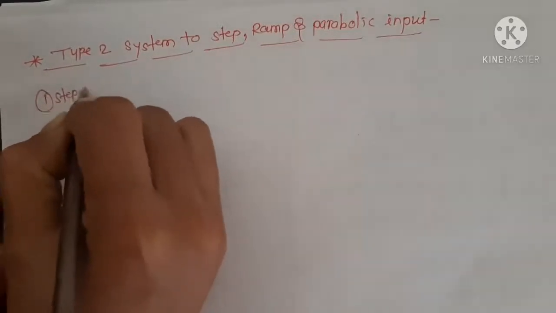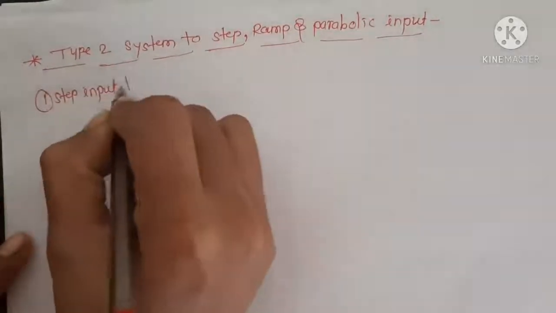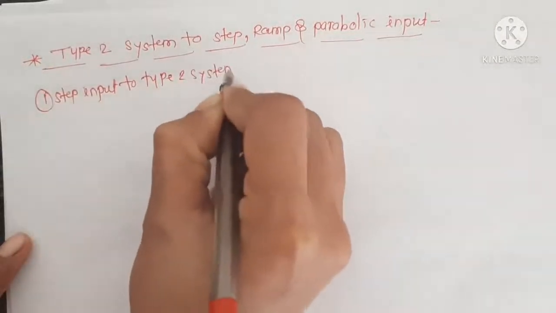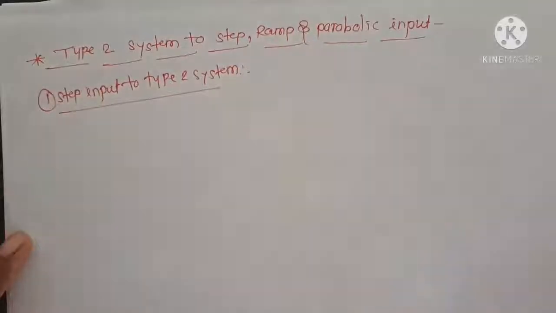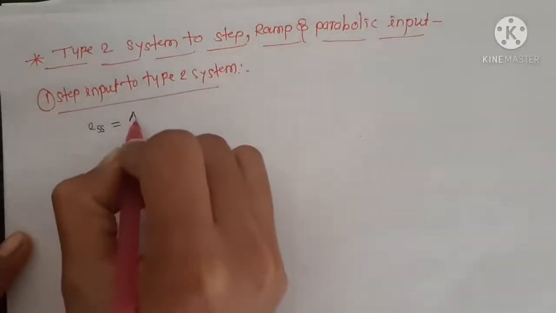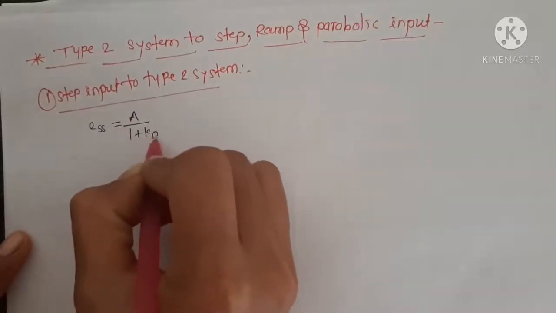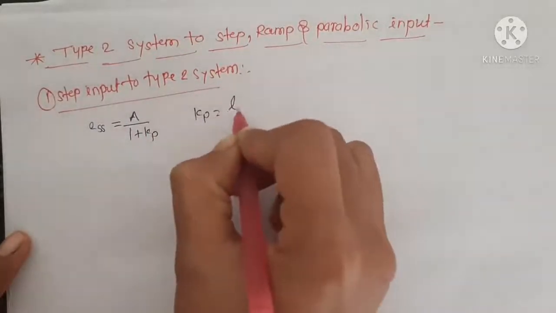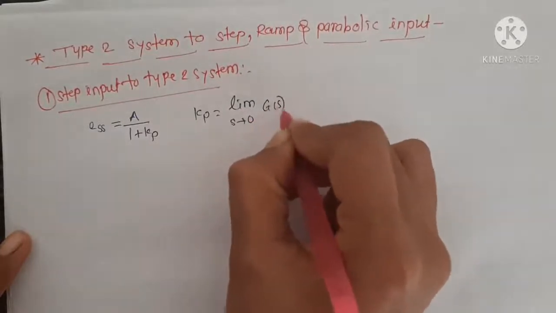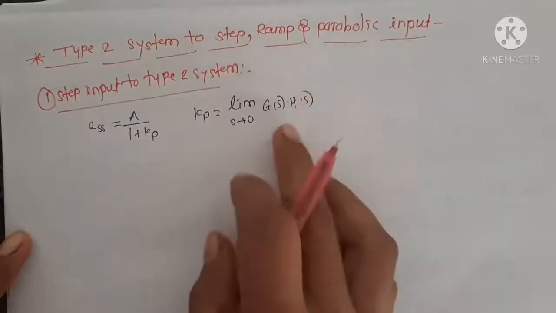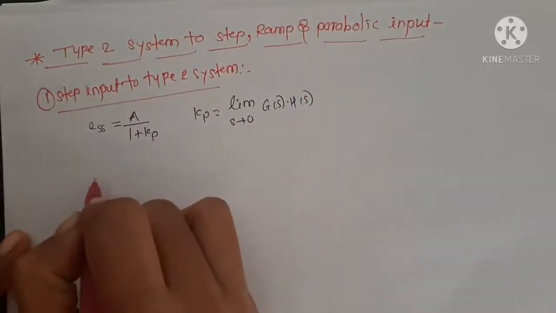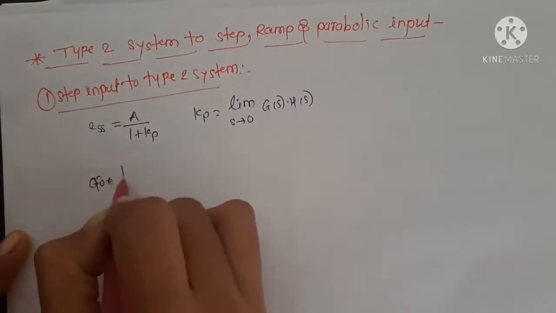Step input to type 2 system. So we know ESS, that is steady state error for step input, is ESS equal to A upon 1 plus Kp, and we know the value of Kp, that is Kp is equal to limit S tends to 0 G of S into H of S. But we know the value of G of S into H of S for type 2 system.